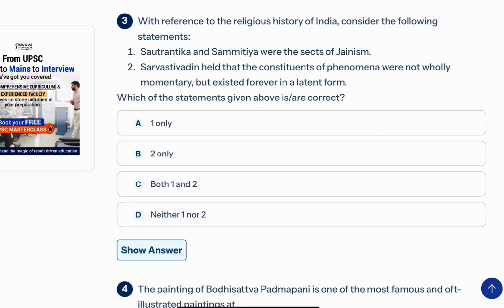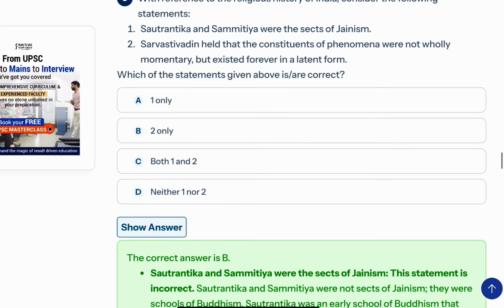Okay. Now, the third question is this. With reference to the religious history of India, consider the following statements. Sautrantika and Sammitya were sects of Jainism, and Sarvastivadin held that constituents of phenomena were not only momentary but existed forever in a latent form. Which of the statements given above are correct?